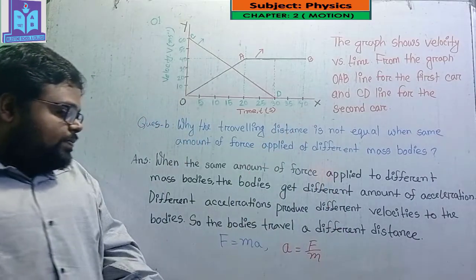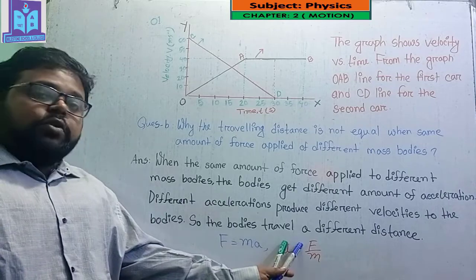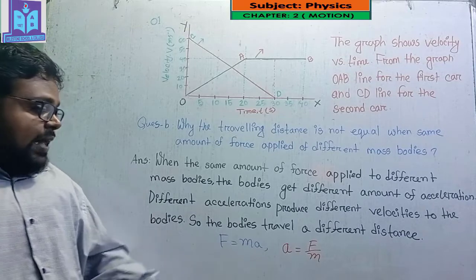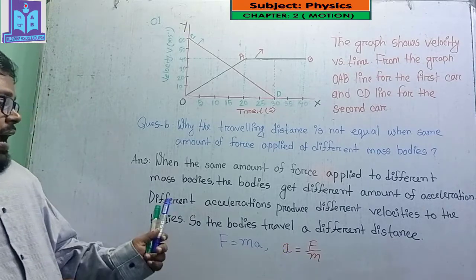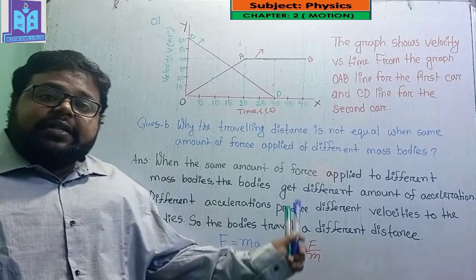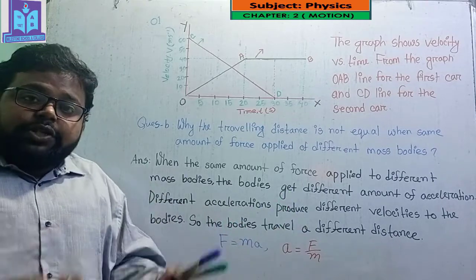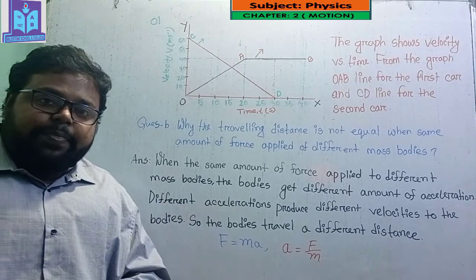That's why if we apply the same amount of force to different mass bodies, then the acceleration will be different. Different acceleration produces different velocity, because we know that there is a relation between acceleration and velocity.